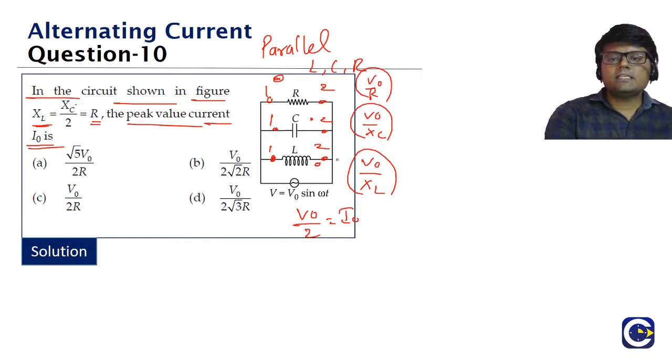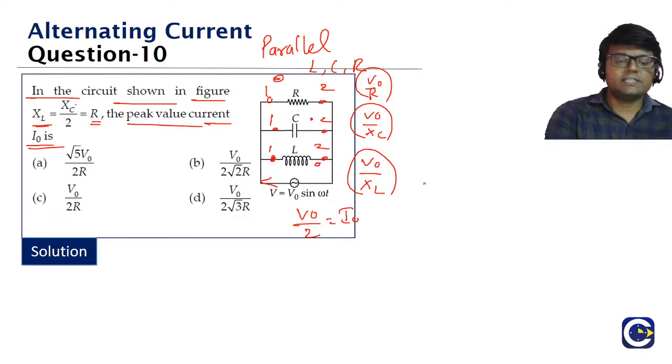These currents will definitely be in different phases, because in an inductor we have a phase difference between the voltage and current. In a capacitor also we have a phase difference between voltage and current, and in a resistor the current and voltage are in the same phase. So to find the overall current drawn from the source, we have to apply the phase relation.